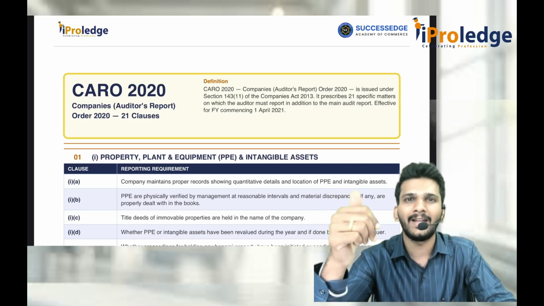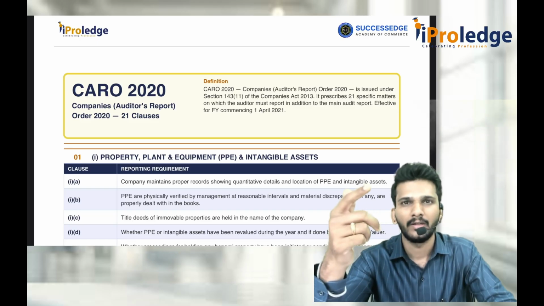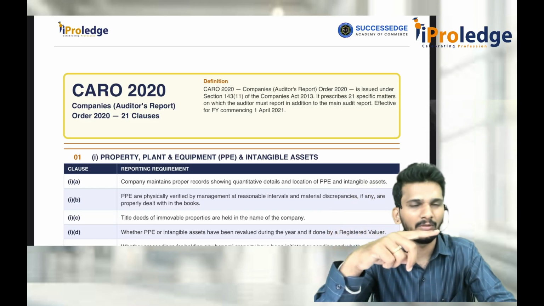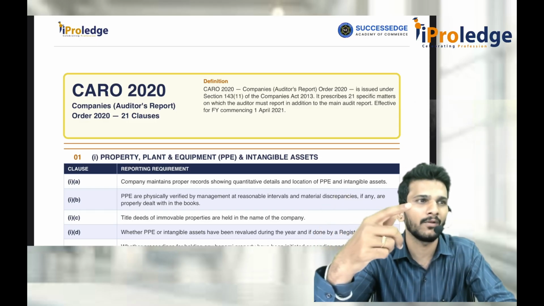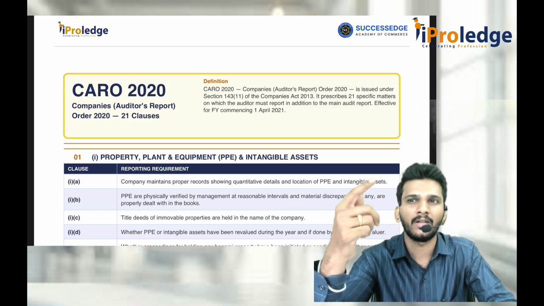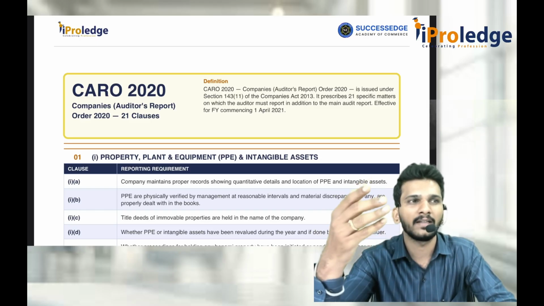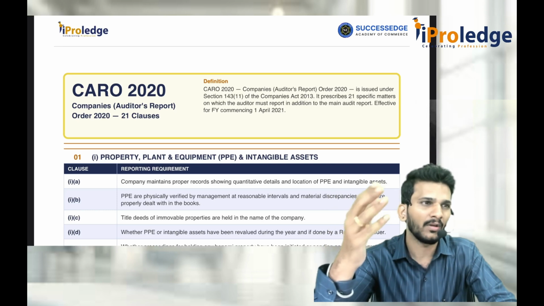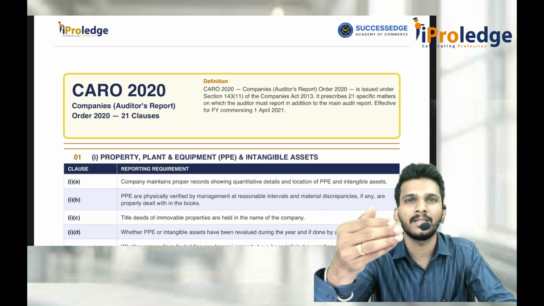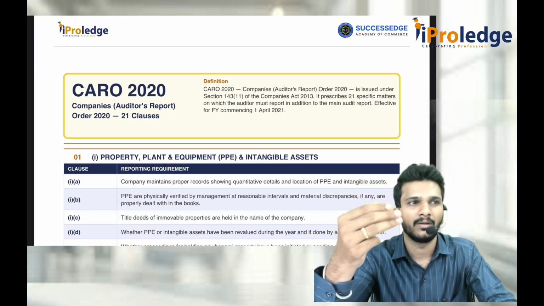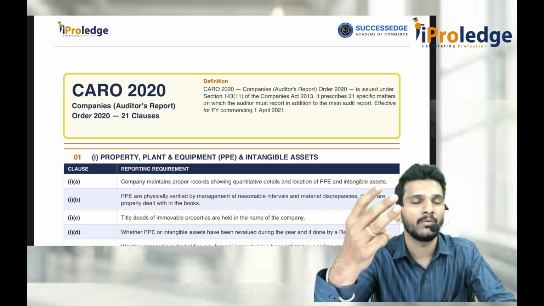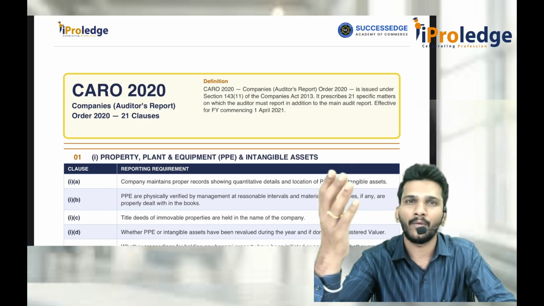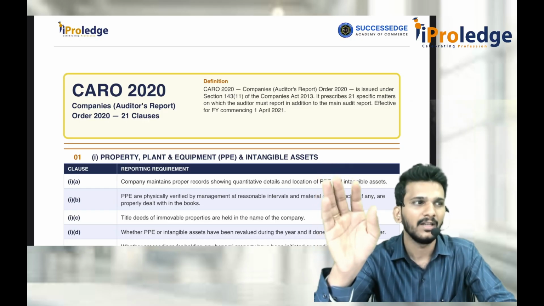143(12) is mainly talking about reporting of fraud, which we discussed in our Companies Act, corporate law subject. Here also we will discuss it a bit later. If you remember, for fraud of more than 1 crore rupees, intimation goes to the central government within 2 days, 45 days, 15 days in the letterhead and so on. But for fraud of less than 1 crore rupees, tell it to the company in 2 days: nature of fraud, amount of fraud, and the type of parties involved, and again that way they will give it in the board report format. That 143(12) we will discuss later.